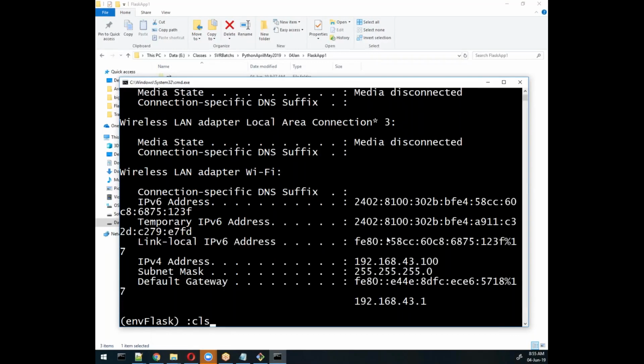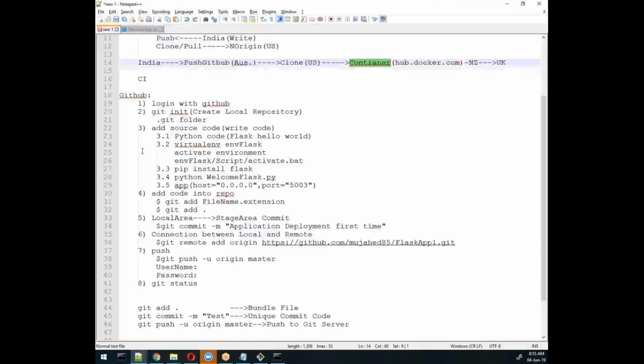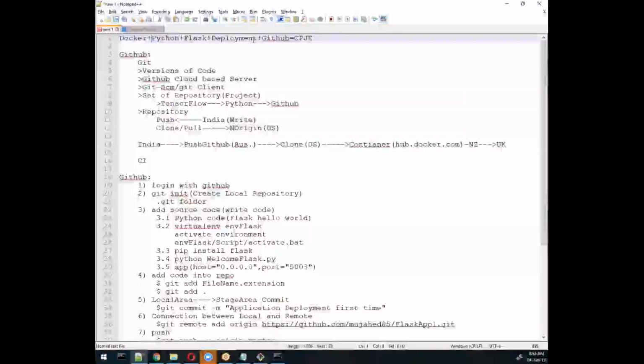We'll use EC2, and that EC2 Ubuntu server we will try. So whatever I do, I'll write here. We did the Git part, and now we will push this whole thing into deployment on the server, Ubuntu.